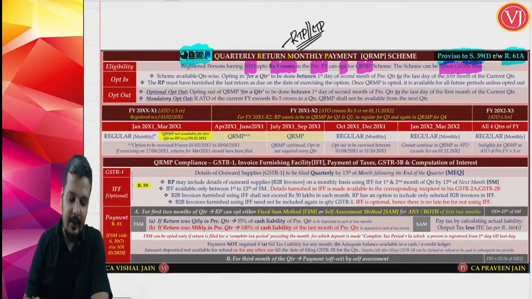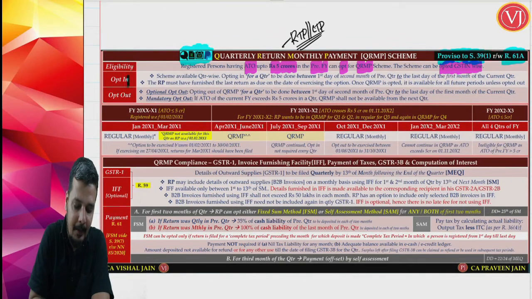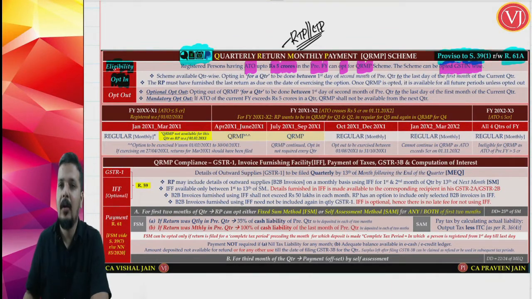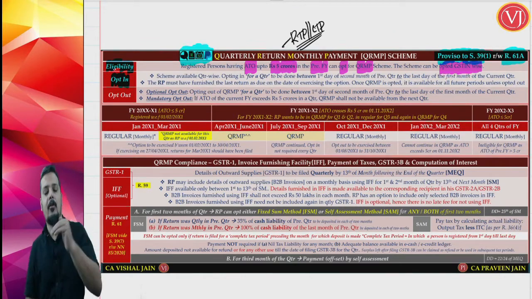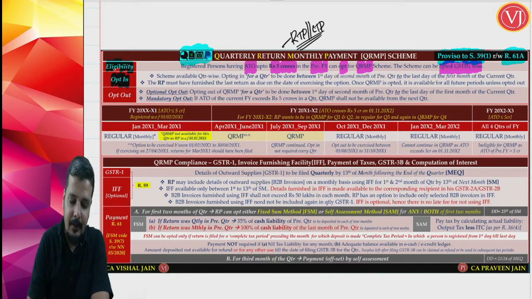Now, understand that when you talk about your QRMP scheme, you have to opt into the QRMP scheme. Eligibility we have discussed. Now, you are talking about opting. How do you have to opt? So, if you are eligible, then you have to opt. When you are opting, this QRMP scheme is available quarter wise. It is available quarter wise.